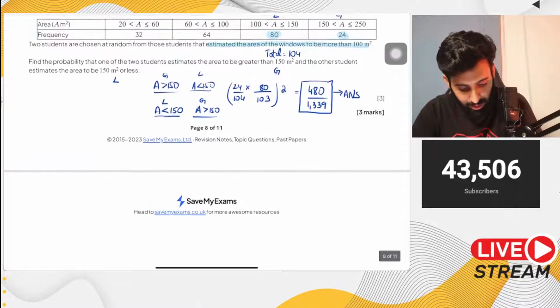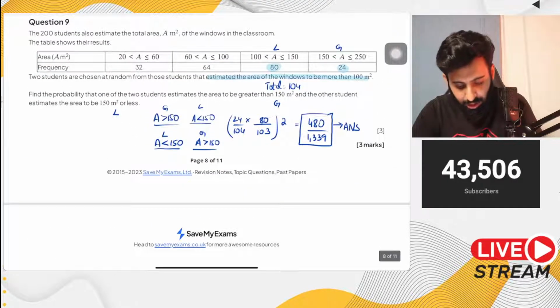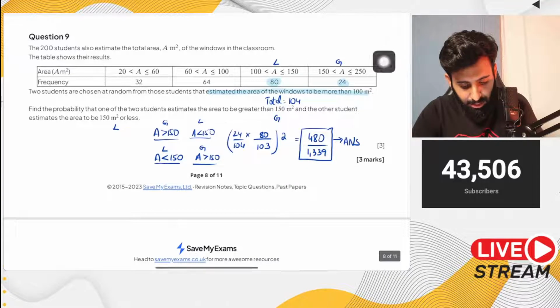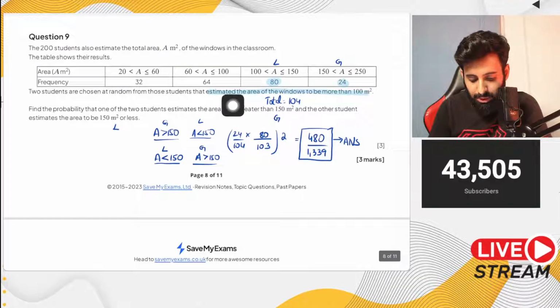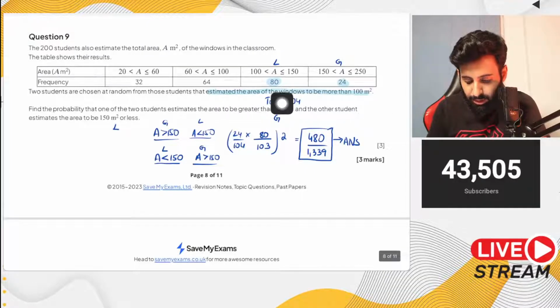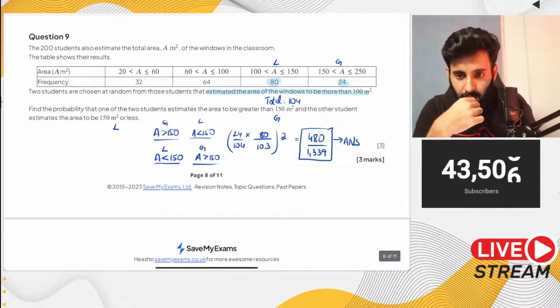Why did we use 104? Okay, that's because this is conditional probability. It says here that two students are chosen at random from those students that estimated the area of the windows to be more than 100. So how many such students do we have? 80 plus 24, so that's 104.